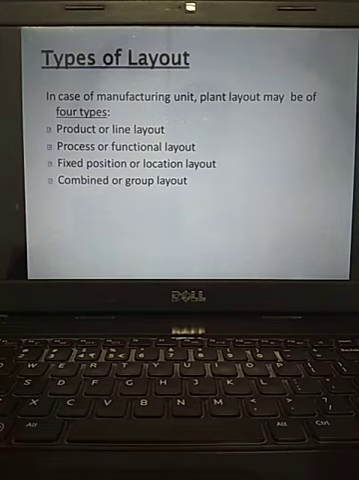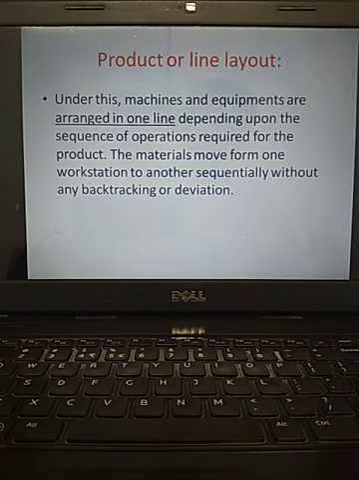So how many types of plant layouts are there? Four types. One is product or line layout, process or functional layout, fixed position, combined or group layout. What is product or line layout? All these operations will be in a side by side manner. Workstation 1, workstation 2, workstation 3, like that. When a product moves from one workstation to another workstation, there is no chance of getting it back to the previous workstation. That is called backtracking.